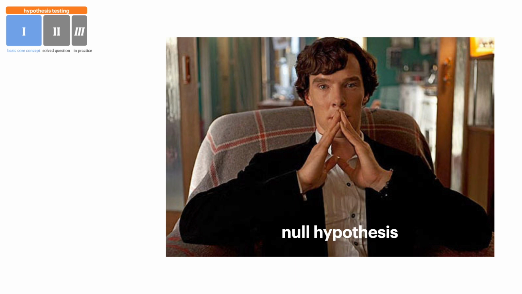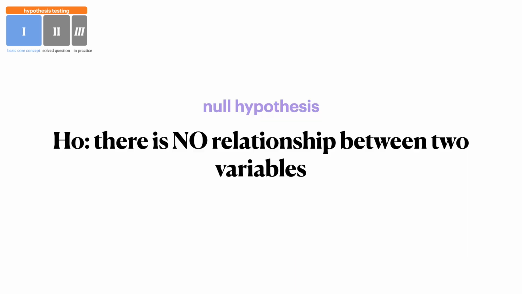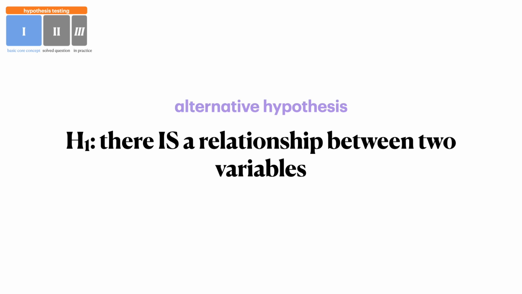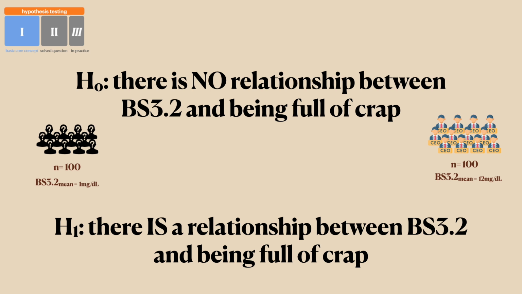Now, once you explore this topic a bit further, you will hear this term thrown quite a lot, and that is going to be the null hypothesis. The null hypothesis is a statement that says that there is no relationship between two variables, right? Either between an exposure, an outcome, or anything like that. And that's by convention. That's going to be the null hypothesis. The alternative hypothesis, also written as H1, is that there is a relationship between two variables. So going back to our example earlier, the null hypothesis of our study is that there is no relationship between BS 3.2 and being full of crap, and the alternative hypothesis is that there is a relationship between BS 3.2 and being full of crap. So this is just kind of like the standard notation of how we describe hypotheses.